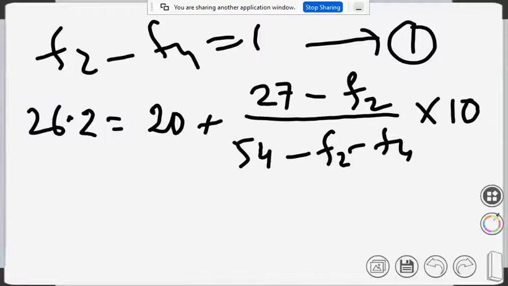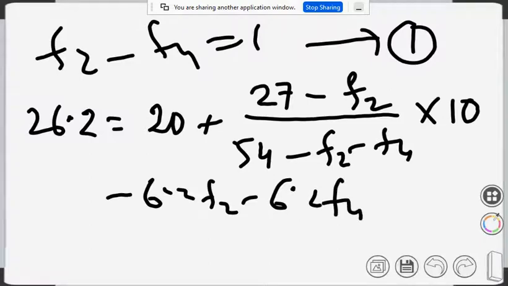If you multiply 6.2 into 54.4, that means minus 6.2 F2 minus 6.2 F4, and you multiply 54 into 6.2. How much do you get?